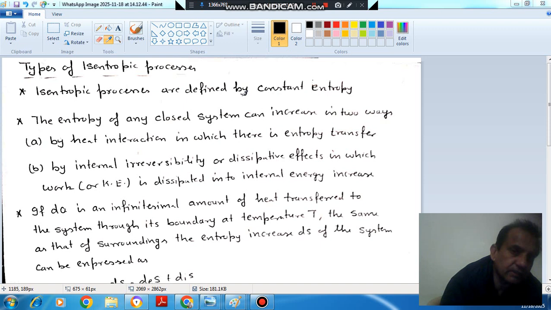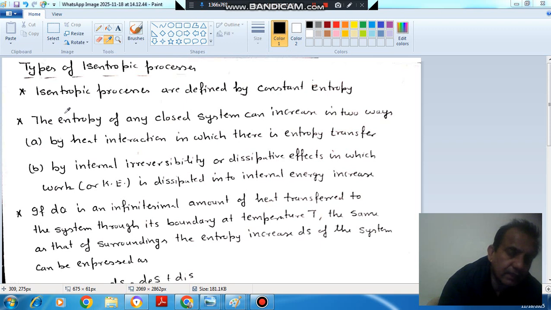The next topic in the chapter of entropy is types of isentropic processes. So isentropic processes means constant entropy process. Iso means constant and entropy means entropy.